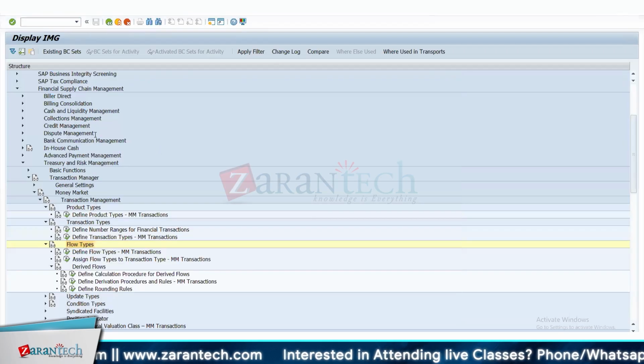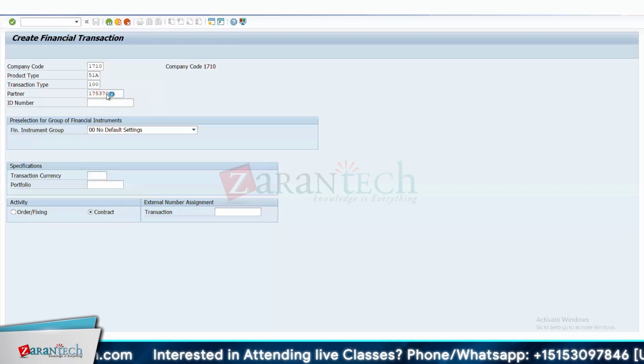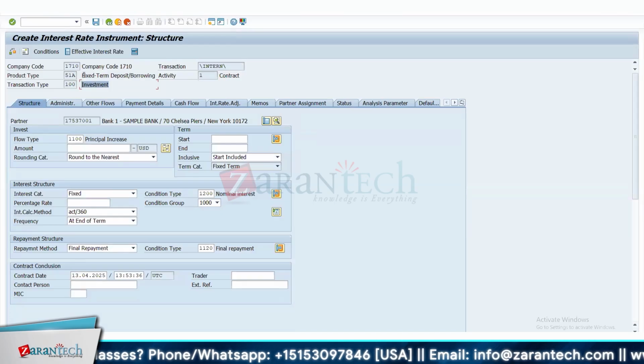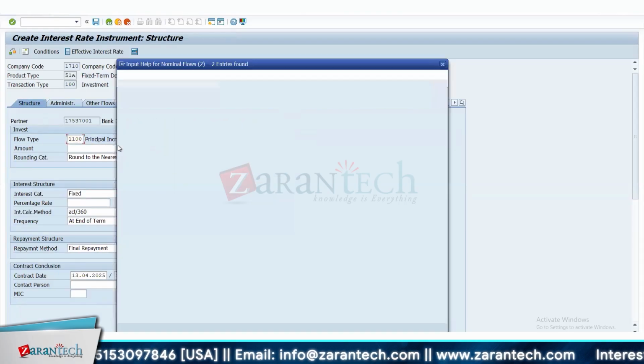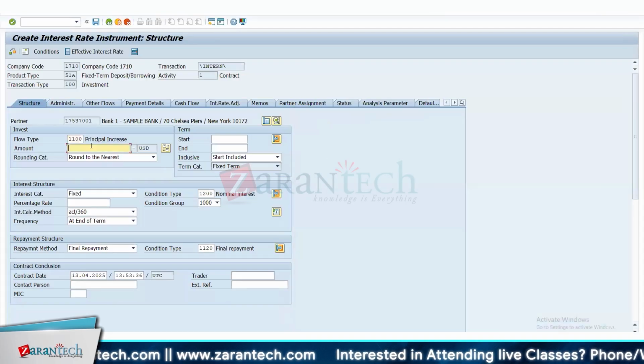So if I simply go inside this deal, let's say I choose 100, and I click here, you will see automatically a flow type has been assigned: principal increase. Why? Because I've taken investment as my transaction type and fixed term deposit as the product type, so flow type 1100 is automatically assigned to this amount. Now if you go and see here, there are two types of flow types assigned to this field, which is principal increase and principal decrease. There can be some cases that I'll also let you know in the future. I'll just give an example.